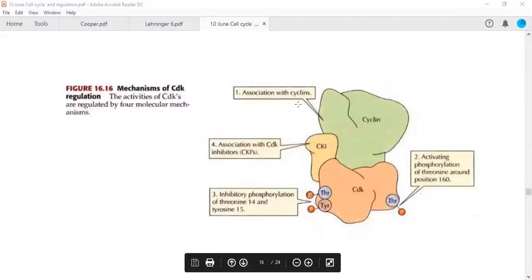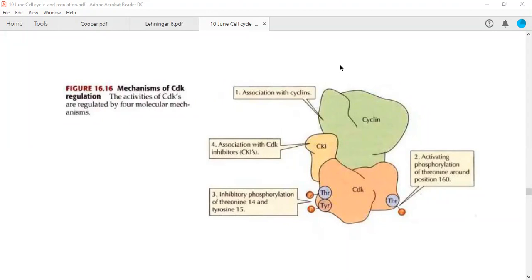So to form an active complex, the association of cyclin is a must. The CDK must interact with its partner cyclin. Second, there should be no inhibitor which can interfere with the formation of a proper complex.